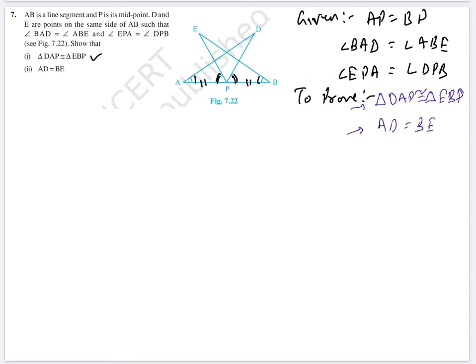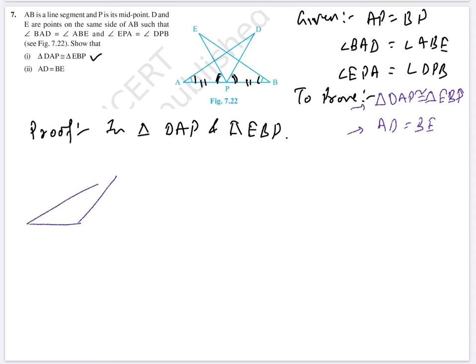So let us start the proof. In triangle DAP and triangle EBP. Now let us draw these two triangles as separate diagrams. One is this and one is like this.